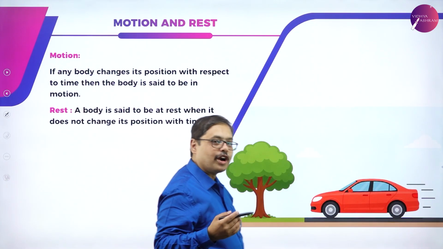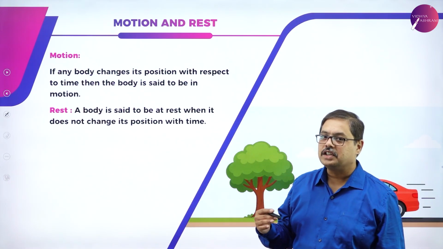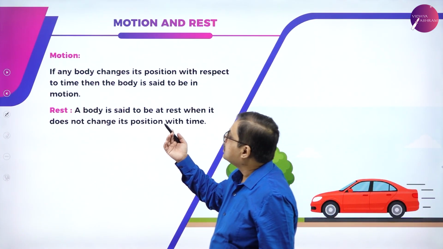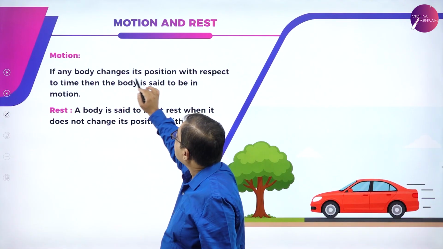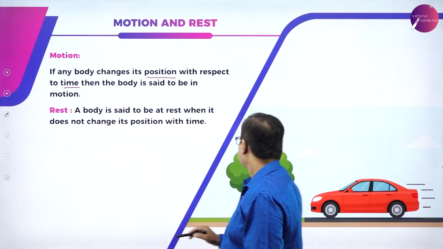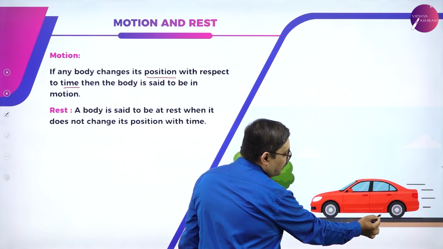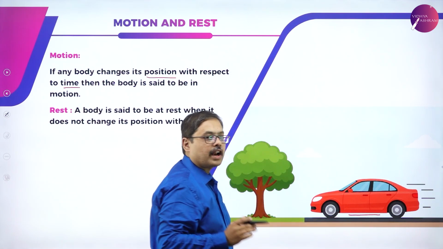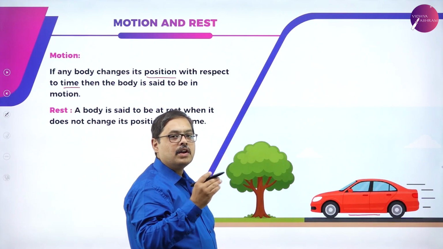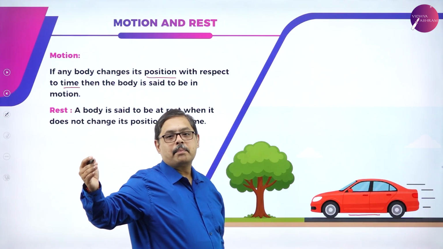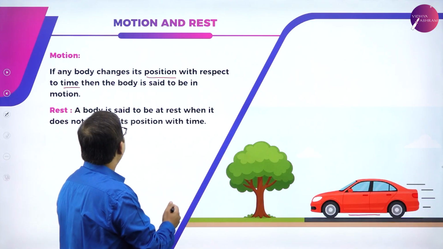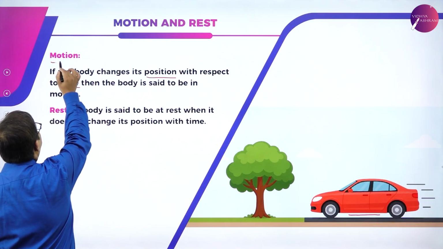Now let us check what is motion and what is rest so that we can better understand all these terminologies. Motion is when any body changes its position with respect to time. Say for example, a car is moving along a road. If you are an observer sitting at a point and observing a car moving along a road, with respect to each and every passing second, the position of the car changes from one position to another. This is what motion simply means.